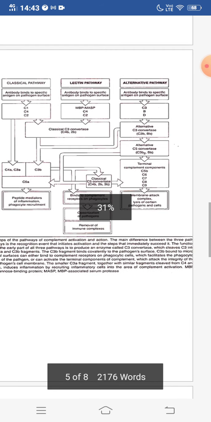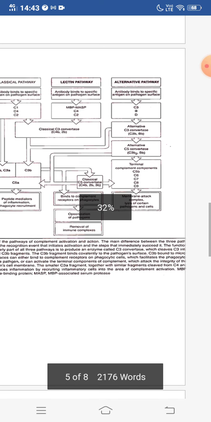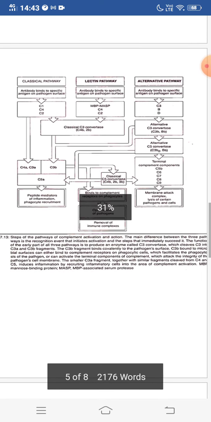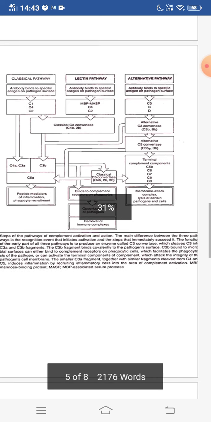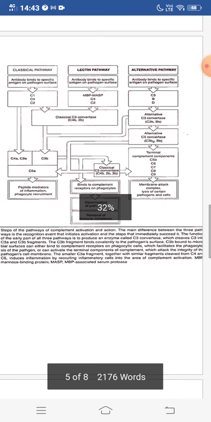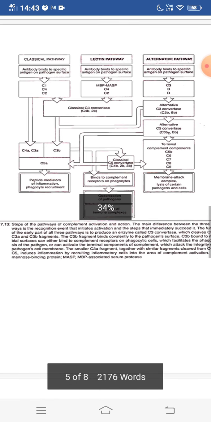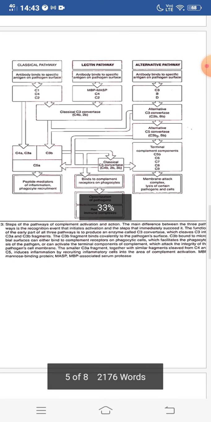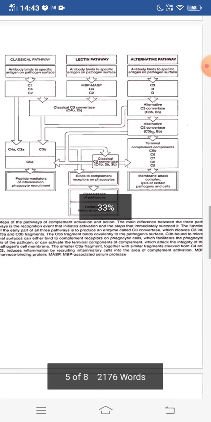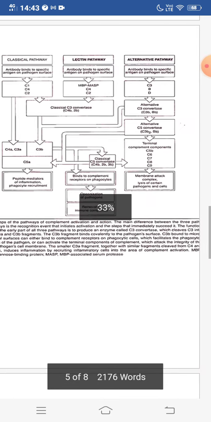The smaller C3a fragment, together with smaller similar fragments cleaved from C4 and C5, induces inflammation by recruiting inflammatory cells to the area of complement activation. MBL, that is mannose binding proteins, and mannose associated serine proteases like MASP, MBP associated serine protease.